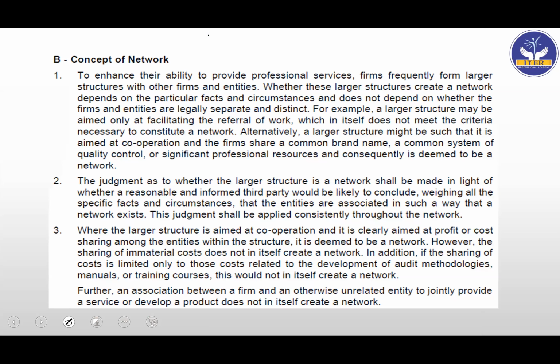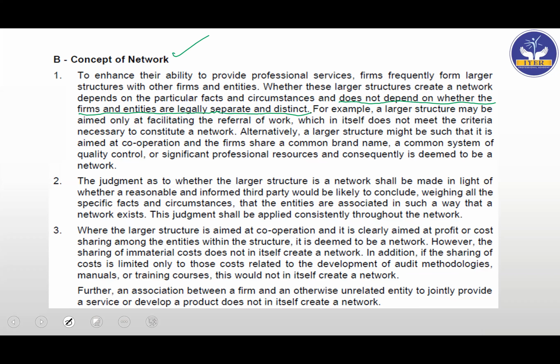For example, a larger structure may be aimed only at facilitating the referral of work, which in itself does not meet the criteria necessary to constitute a network. So only if they are referring work to one another. Suppose I am a CA firm which expertises in transfer pricing. There is a CA firm which expertises in maybe bank audits.